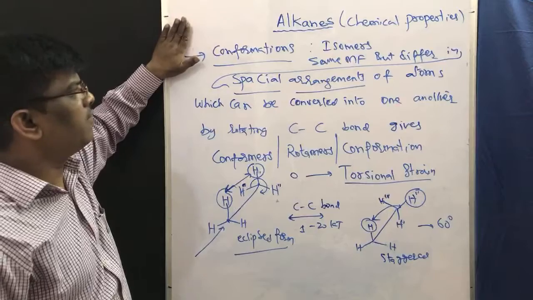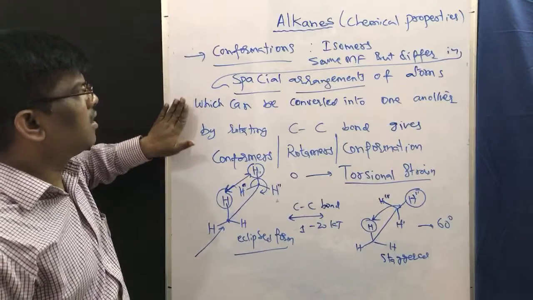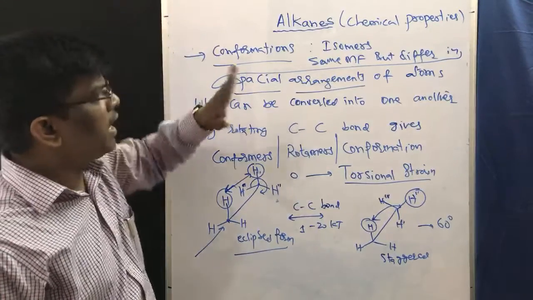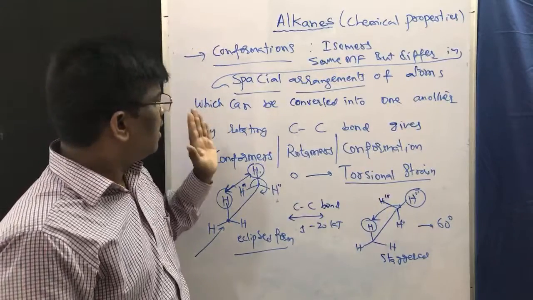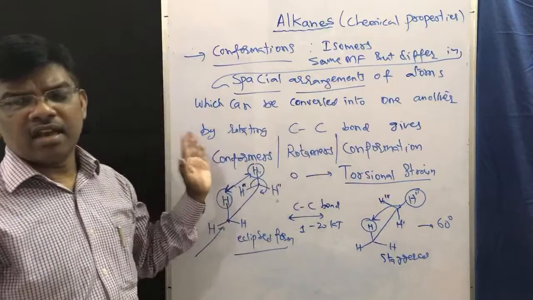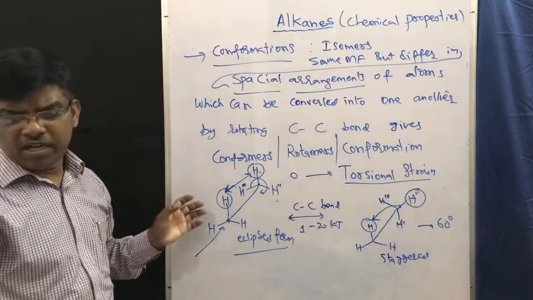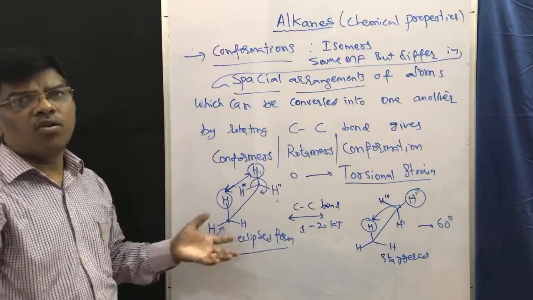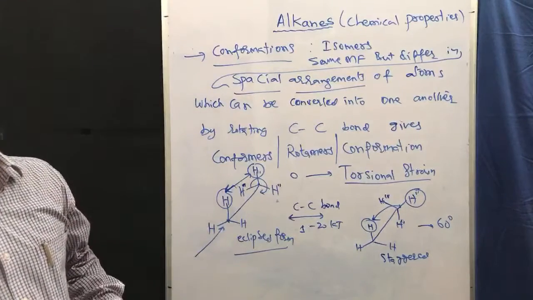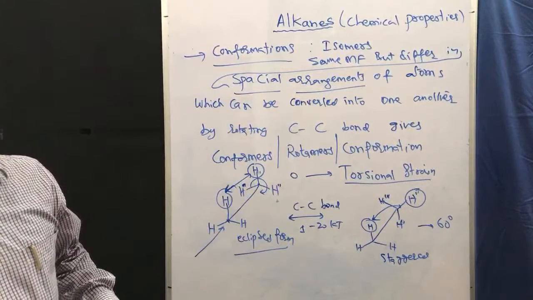Conformations are the compounds obtained by CC bond rotation. So how to write conformations of ethane? Let us see conformations of ethane.